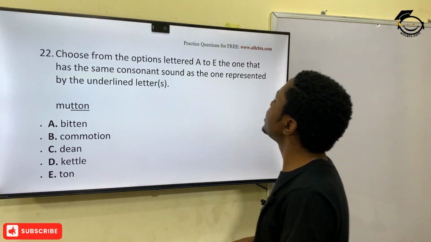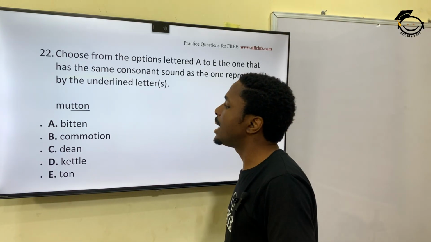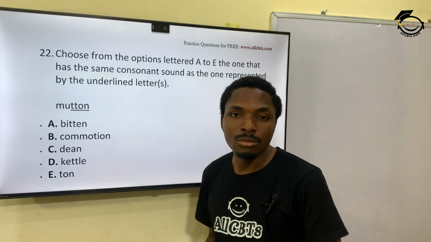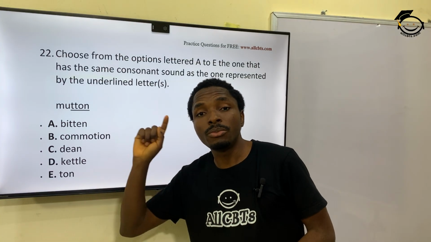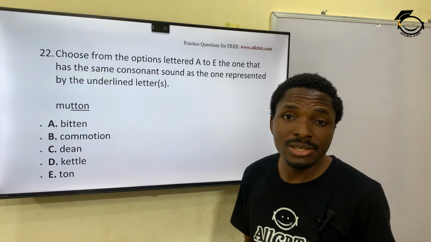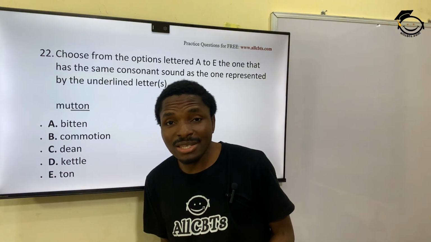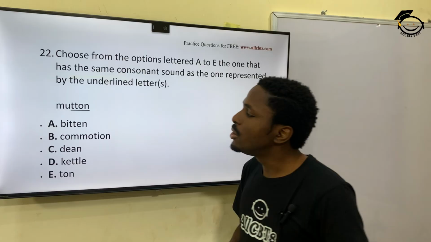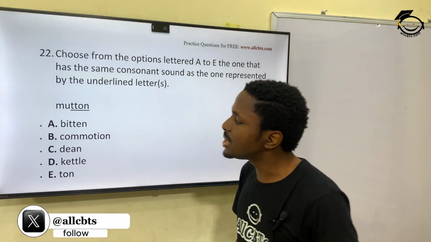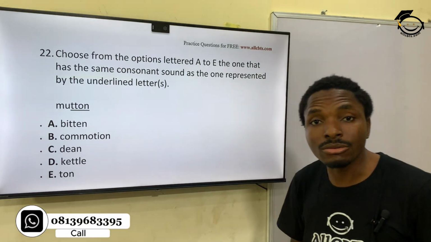Choose from the options A to E the one that has the same consonant sound as the one underlined. Mutin, another tricky word that if you don't know how to pronounce, you won't be able to pick the sound. There will be many options that will have similar sounds, so you can end up taking the wrong sound. But in this case, you have mutin. All right, so which of these has that tin sound?